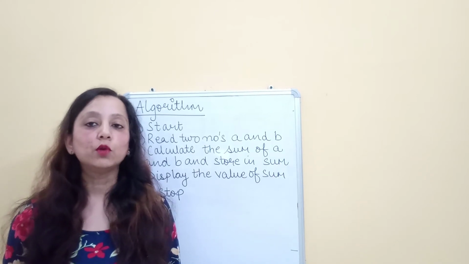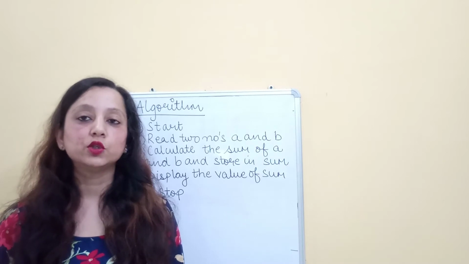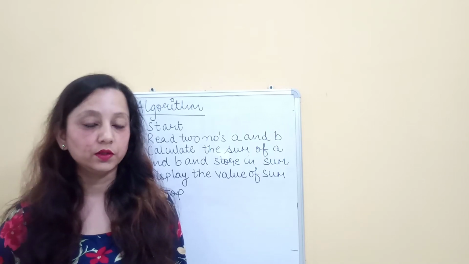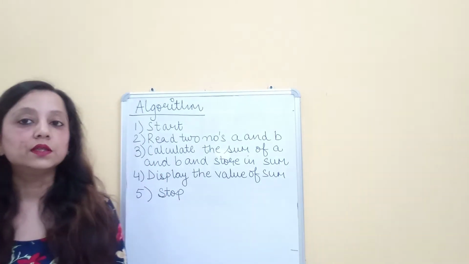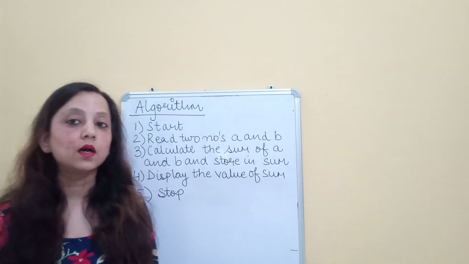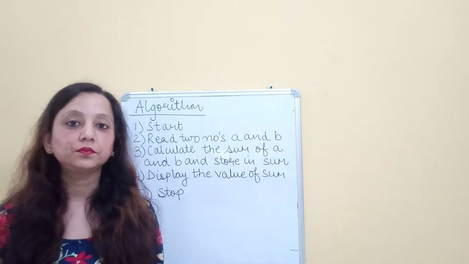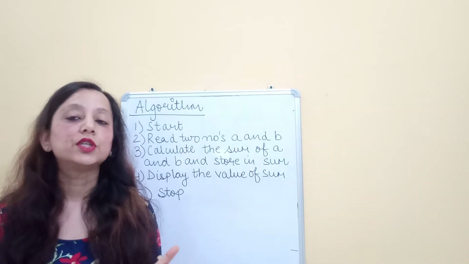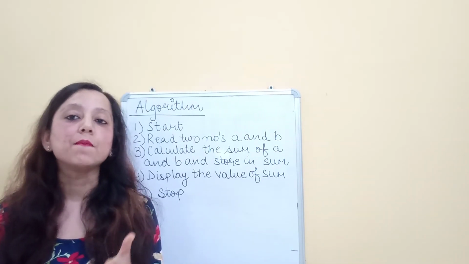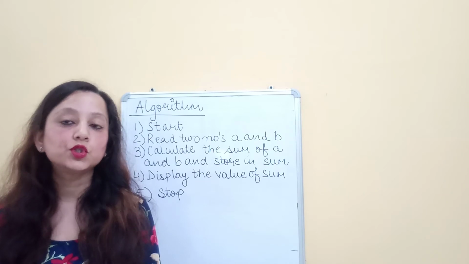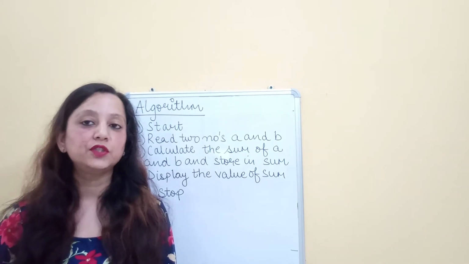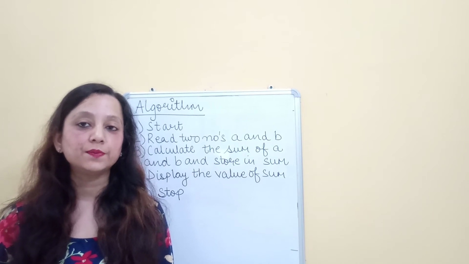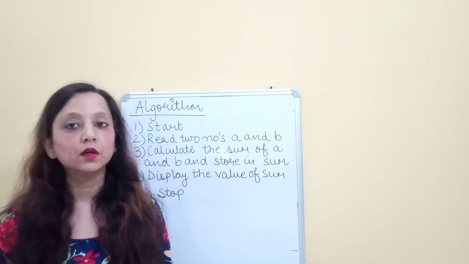Now, as I told you about algorithms and flowcharts, in today's video we will discuss the algorithms. Flowcharts we will discuss in the next video. Algorithms are nothing but a systematic approach which consists of a finite number of steps to solve a particular problem, or in other words, a finite number of steps for the solution of a particular problem.